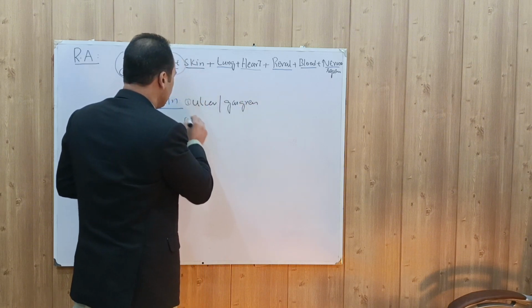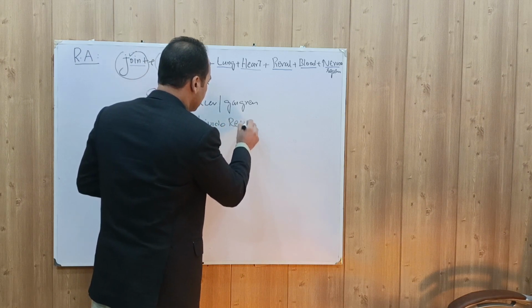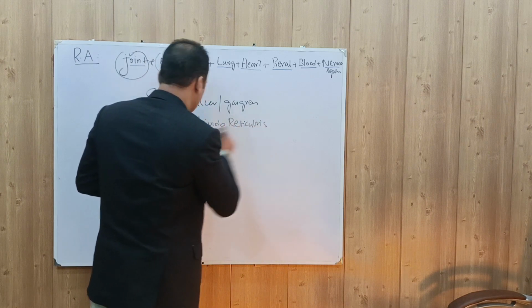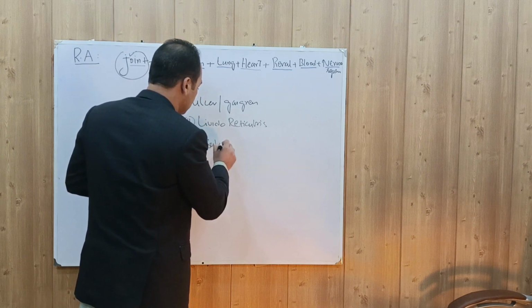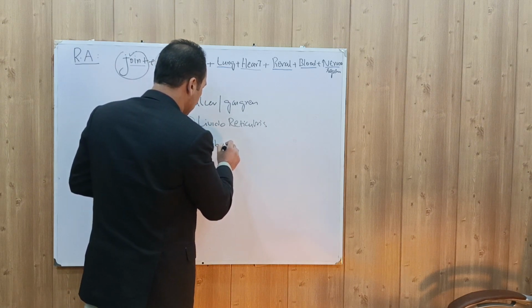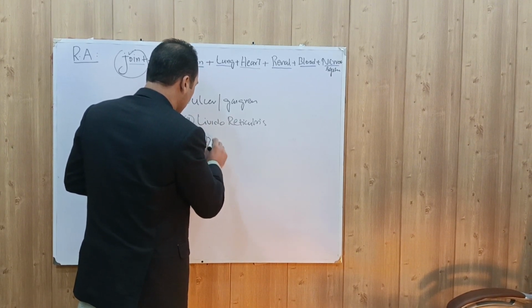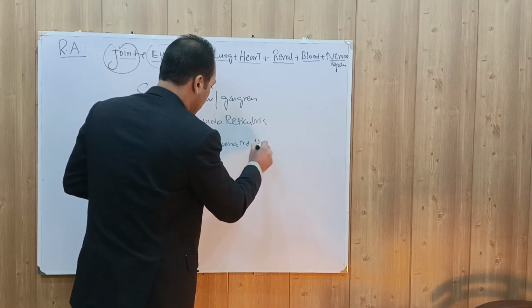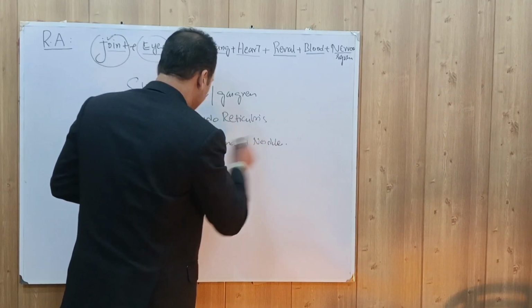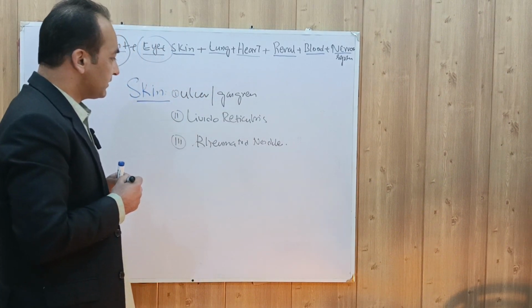It can cause livedo reticularis, and it can cause subcutaneous nodules, that is rheumatoid nodule. So these are the skin manifestations of rheumatoid arthritis.